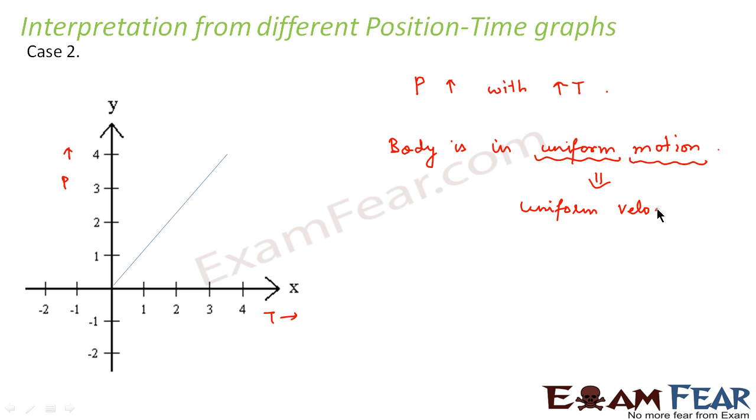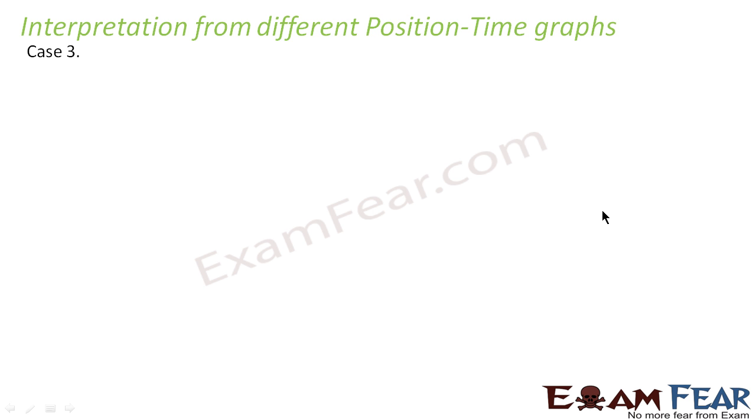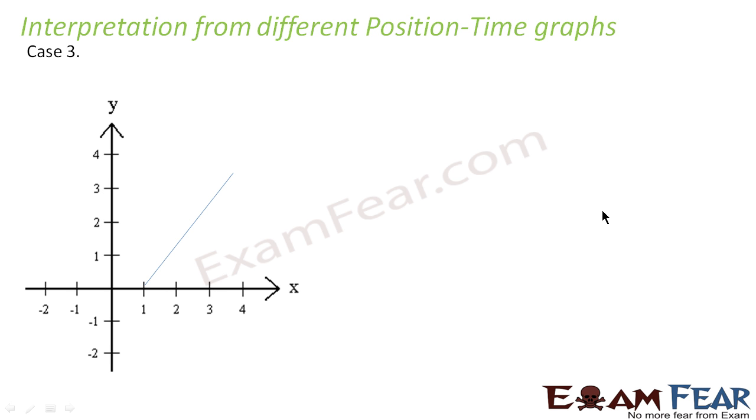Why did we talk of velocity? Because it is position time graph. Had this been a distance time graph, we would have talked of speed. So when we have a straight line, we say that the body is moving with uniform velocity. Let us look at case 3. Here also we have a straight line, but the line does not pass through the origin. This is our origin, but the line passes through this point.